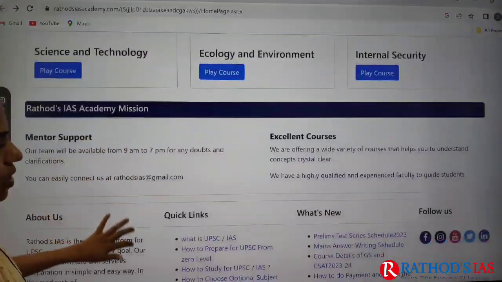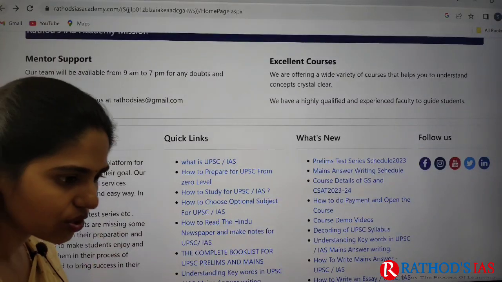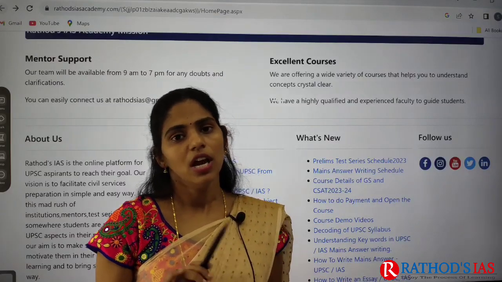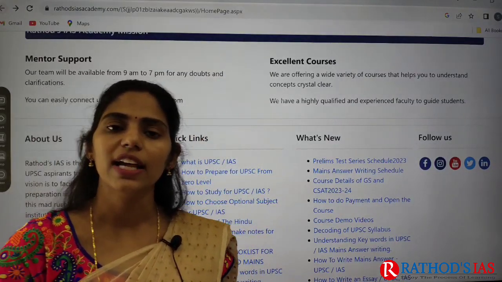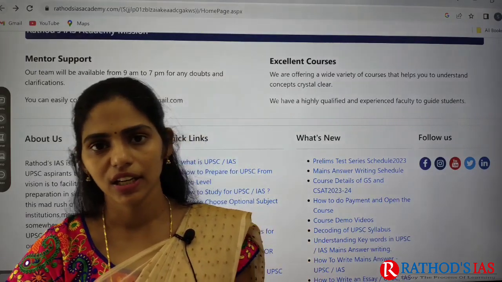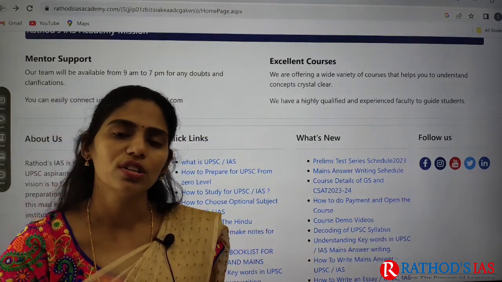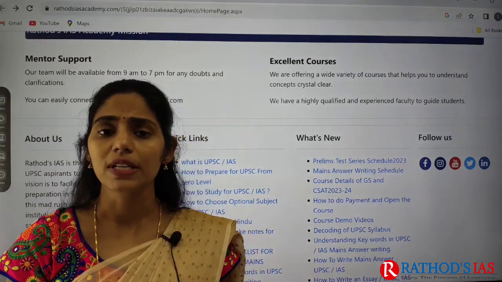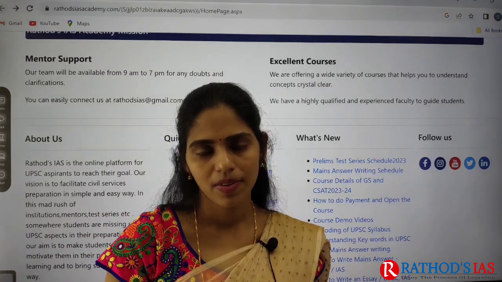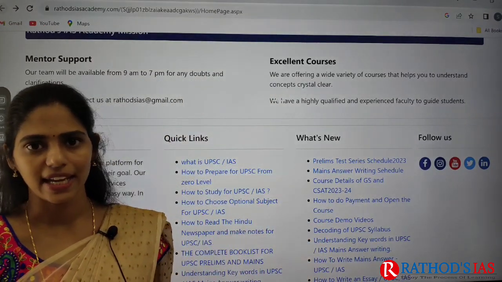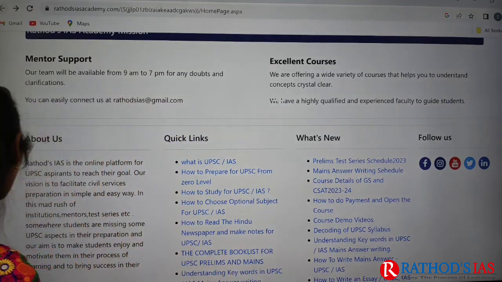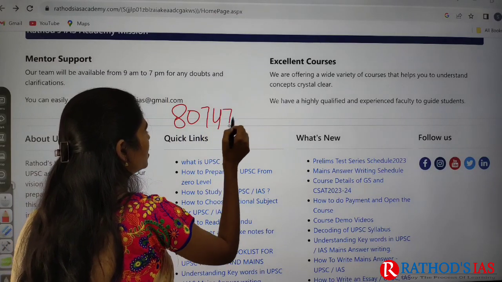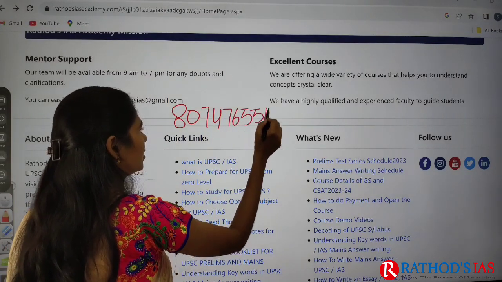Okay, so this is about this course of mains answer writing. Try to join this course, it's most beneficial. And even if you want the entire foundational course that we are providing in the Rathor's IAS Academy, yes, the cost of that foundation course is also limited. It is just 45,000 rupees and the validity is 2 years. So try to join the course in the Rathor's IAS Academy, and if you have any doubt, you can call me directly on this number 8074765513.